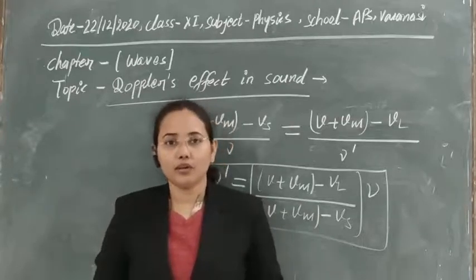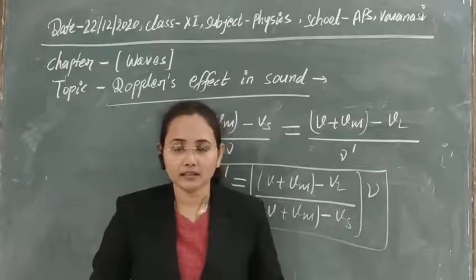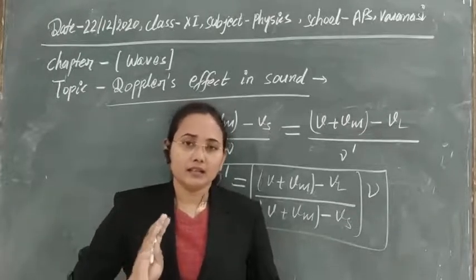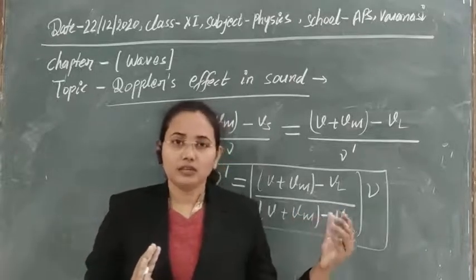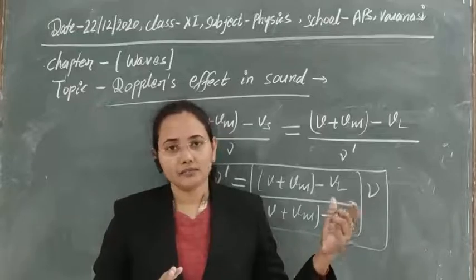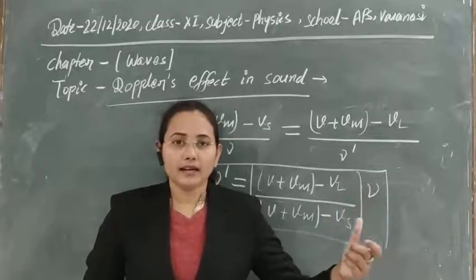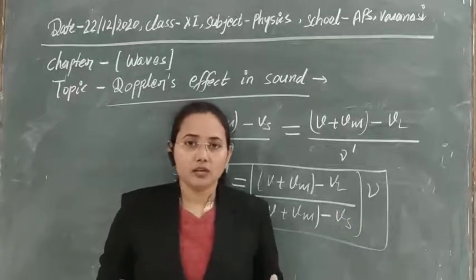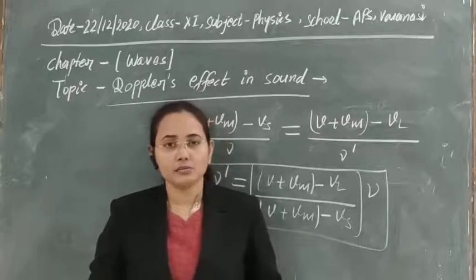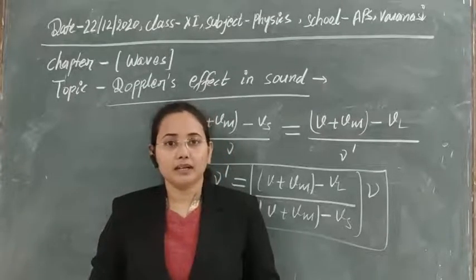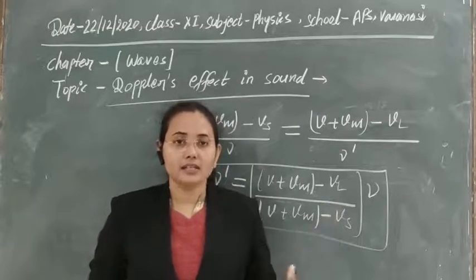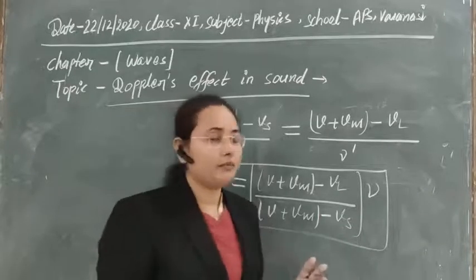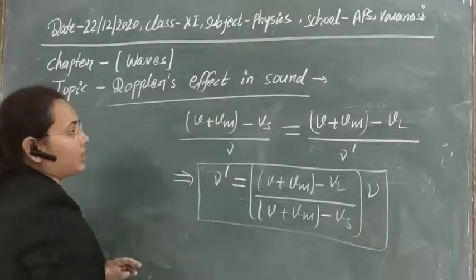At that time we calculated the apparent wavelength that is produced by that source of sound. In the second case, the source of sound is now at S dash, so that wavelength is lambda dash here, and due to that lambda dash, if the listener is moving, then the listener will hear some different frequency, and there is also some different velocity that is produced in the medium. So what is the lambda dash value, and what is the frequency that is heard by the listener, that is nu dash. Now with the help of that you can understand easily how we can derive this formula.